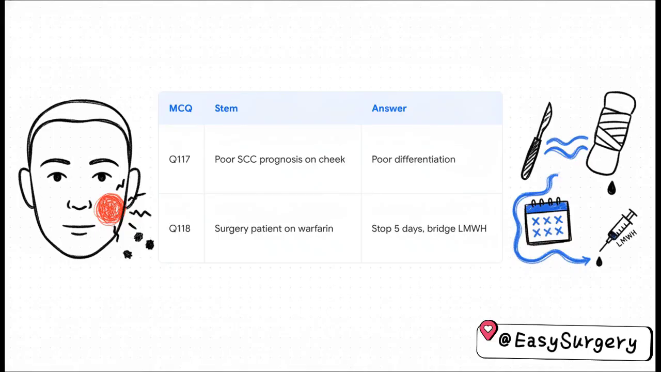And for Q118, this is a truly vital protocol for your surgical rotations. How do you handle a pre-operative patient who's currently taking warfarin? The standard bridging therapy rule here is you stop the warfarin 5 days prior to surgery and you bridge them with low molecular weight heparin. You've got to minimize that bleeding risk while still maintaining anticoagulation.